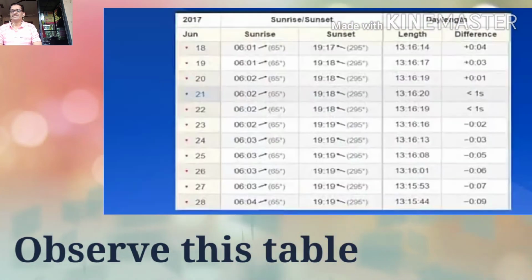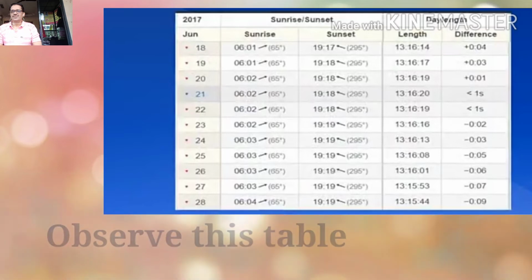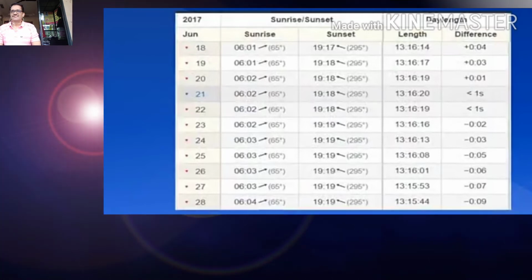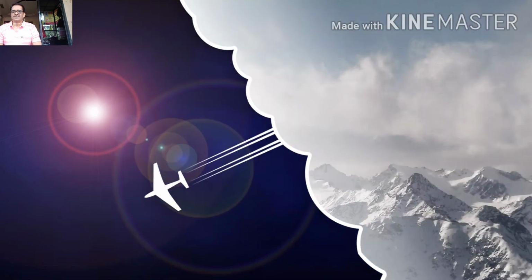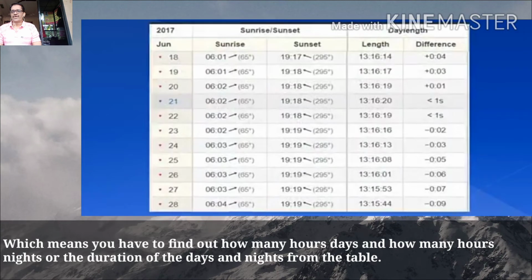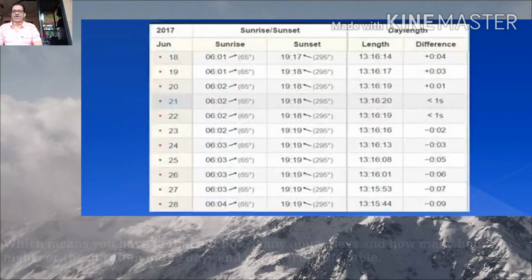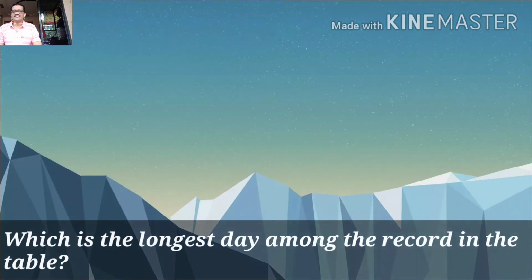Now observe this table. You can see that the sunrise and the sunset timings are mentioned with their duration and difference of each day, which means you have to find out how many hours days and how many hours nights, or the duration of the days and nights from the table. Now I am going to ask you some questions based on this table.